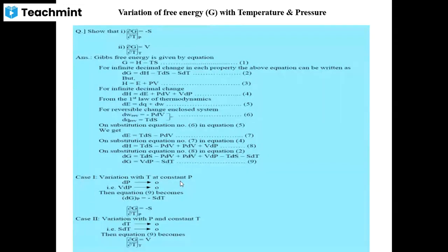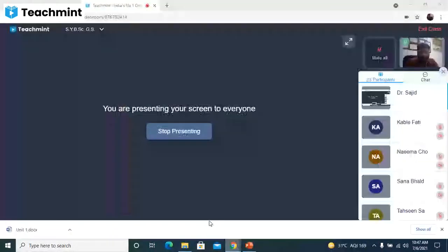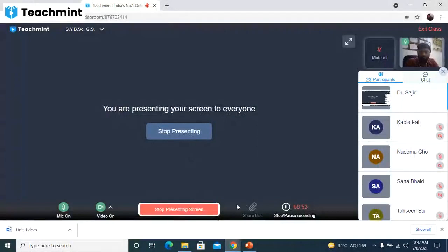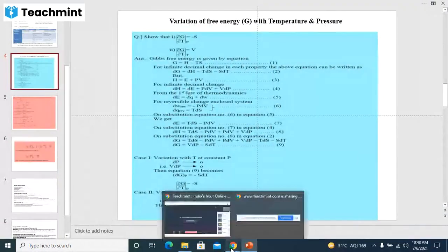It comes for 5 marks in the exam. If anybody is not getting any step, you can ask here. Next question we will see in the next lecture. Did you all get this? Yes, sir. Very simple question it is. It is a 5 marks question. If it is a subjective question, it is a fixed question. Or if it is an MCQ type question, then the MCQ will be based on this.